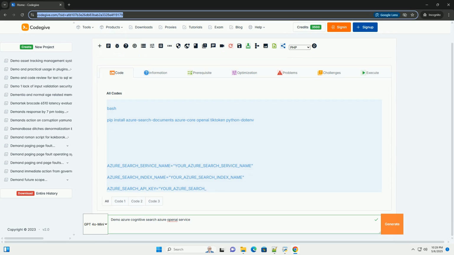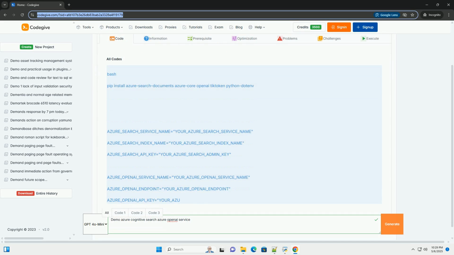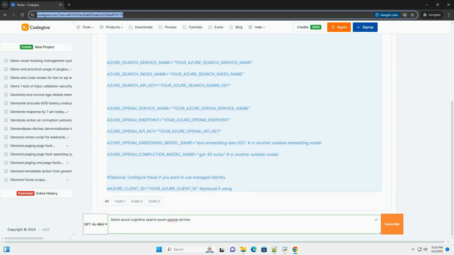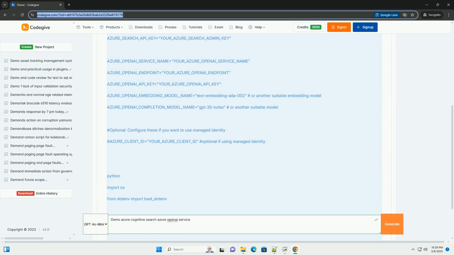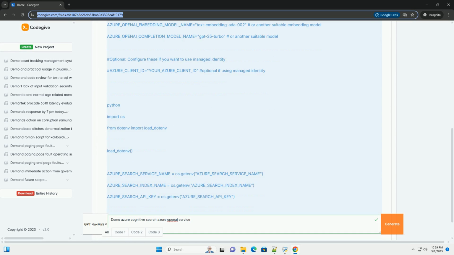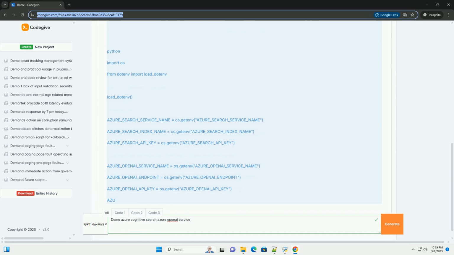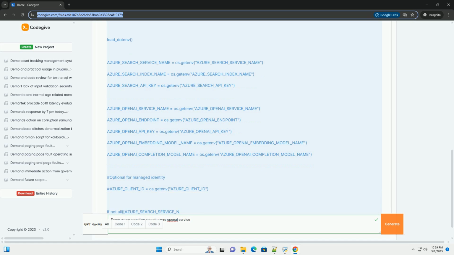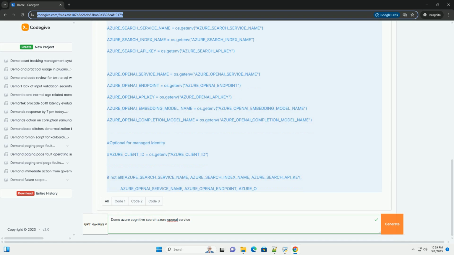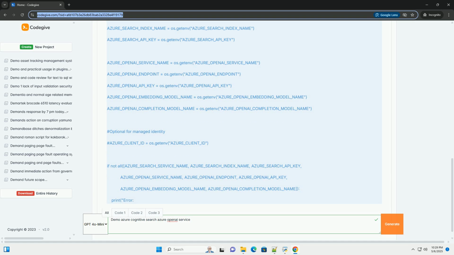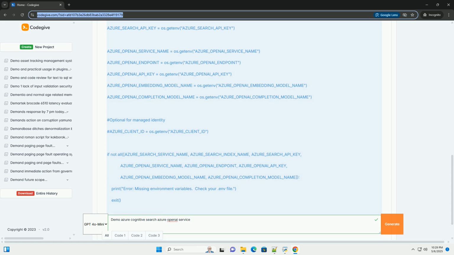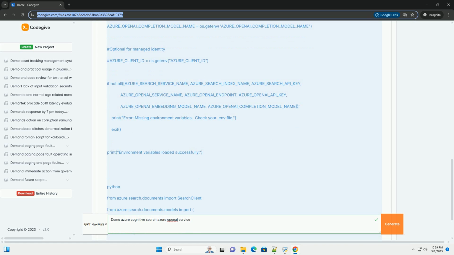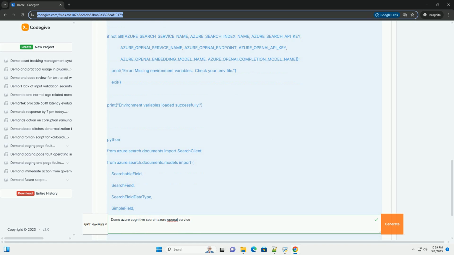OK, let's dive into a comprehensive tutorial on demonstrating Azure Cognitive Search in conjunction with the Azure OpenAI service. This will be a hands-on guide with code examples to help you understand how to combine these powerful services to build intelligent search experiences. Tutorial: Building a semantic search application with Azure Cognitive Search and Azure OpenAI service. Goal: we'll build a simple search application that allows users to ask questions about a set of documents, for example product descriptions, company policies, research papers.